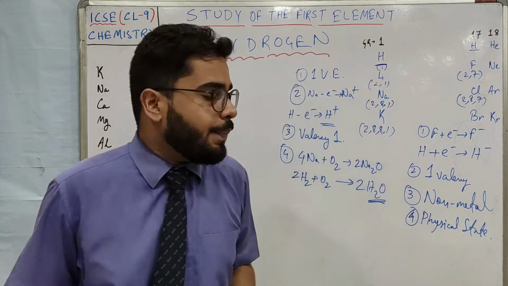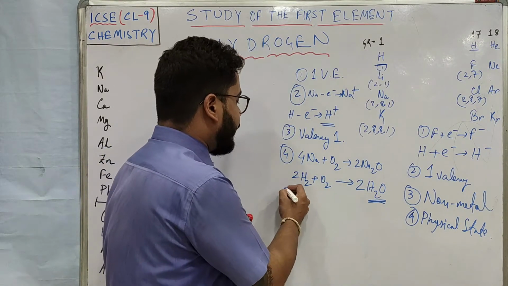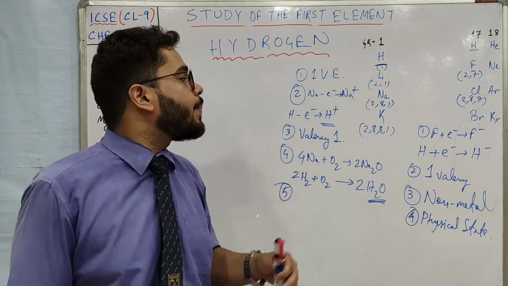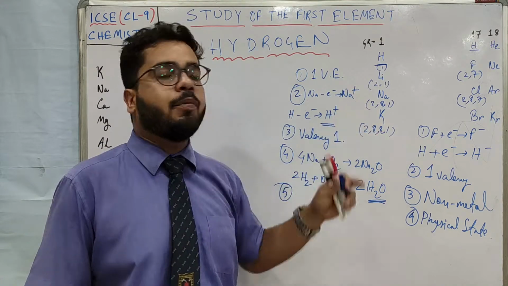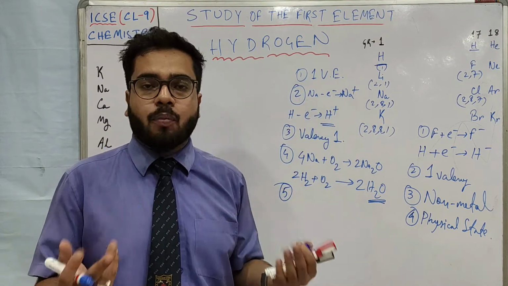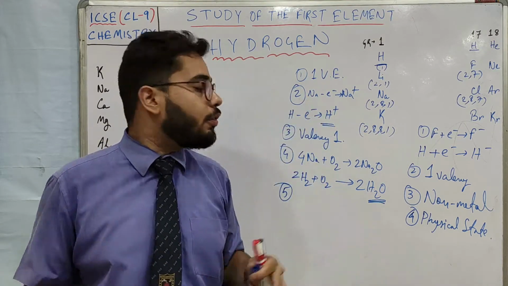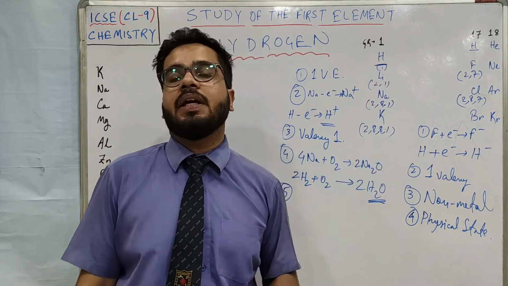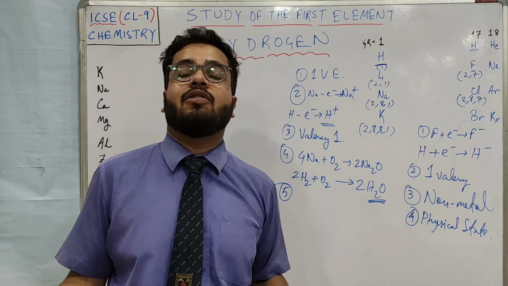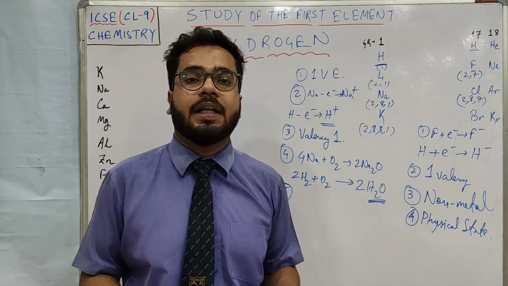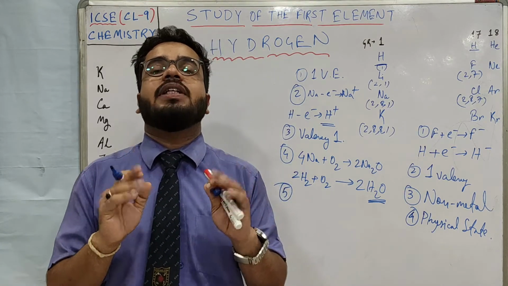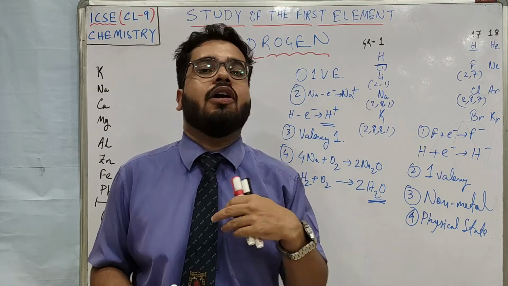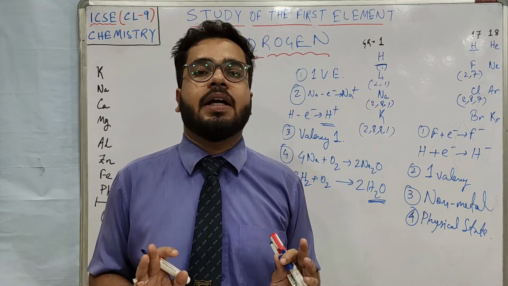Understood? Okay, now here you may include one more point of similarity with the alkali metals, like lithium, sodium, potassium. They all are electropositive. Hydrogen also exhibits electropositive behavior. Similarly, like fluorine, chlorine, bromine, they are electronegative at times. Hydrogen also exhibits electronegative property. That is why hydrogen can be placed in group 1 and also in group 17. I hope you understood till here.